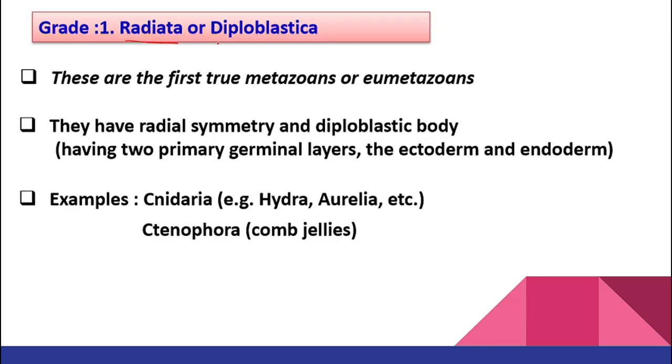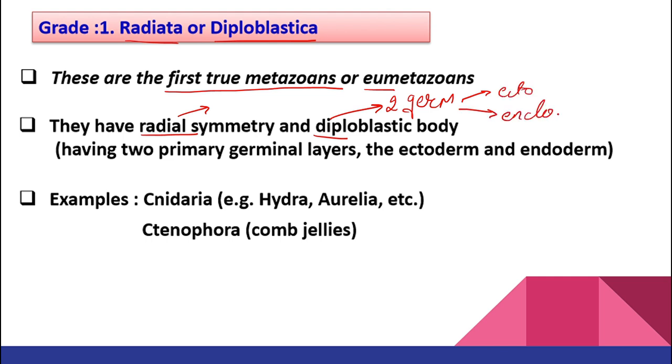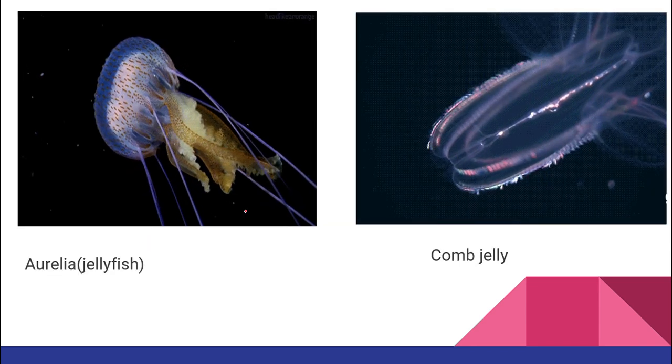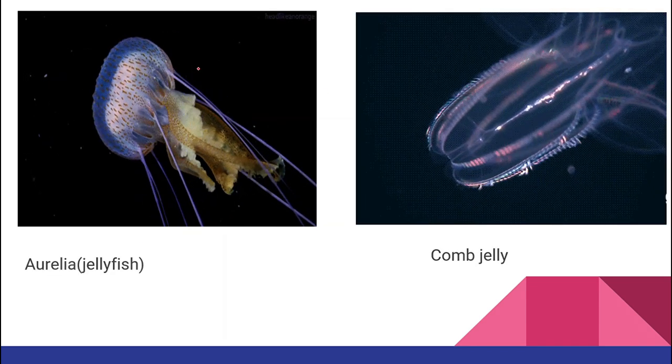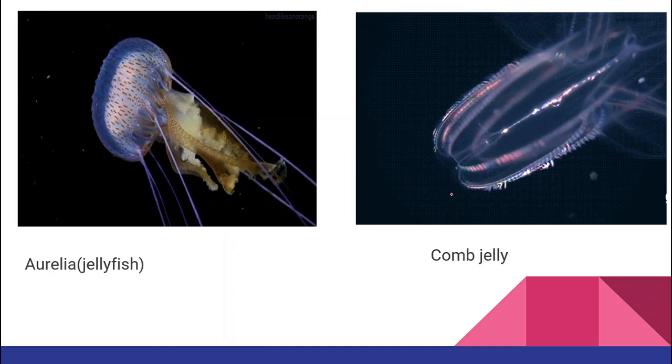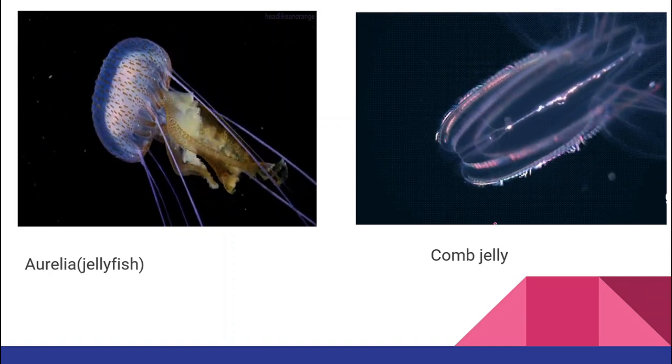Let's see over here. When we talk about Radiata or diploblastica, they are the first true metazoans or eumetazoans, and they have radial symmetry. I already told you, any plane passing through the center is going to divide the body into two equal parts, right? Then diploblastic: only and only two germ layers are present. What are the two germ layers? Your ecto and endo. There is no mesoderm present over here, right? Examples are your Cnidaria and Ctenophora, your best buddies. Here you can see example: Aurelia, jellyfish, how beautifully it is moving, and your comb jelly.